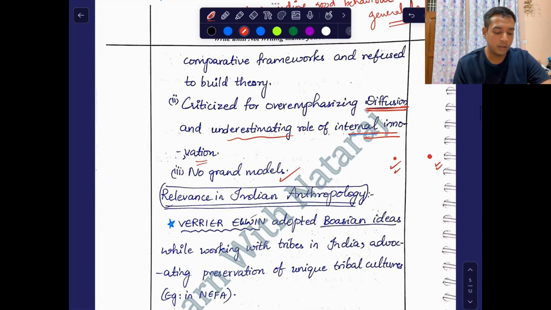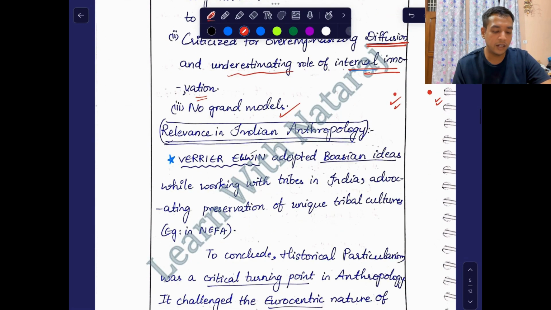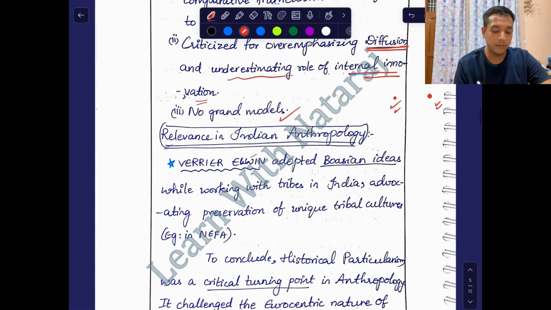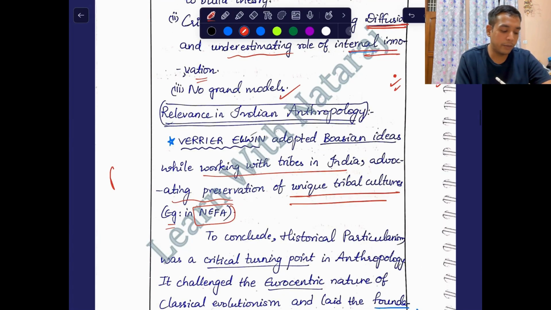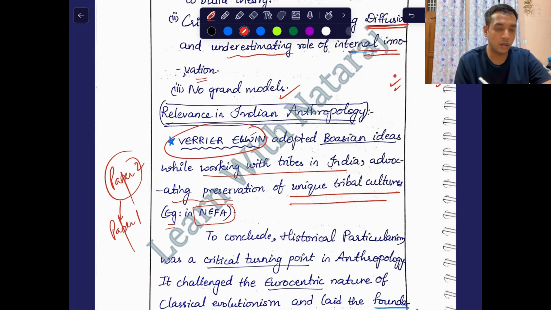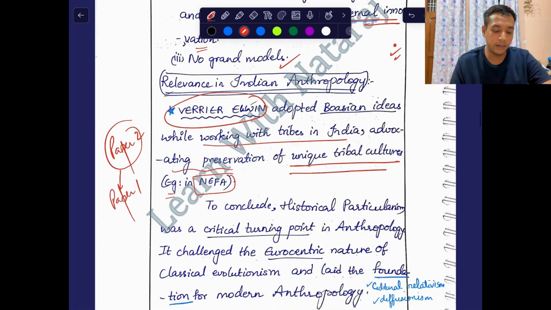Okay, no grand models. So what is the relevance? The final relevance, we can see, is very relevant. He adopted Boasian ideas while working with Indian tribes and advocated the preservation of unique tribal cultures. For example, he worked in the North-East Frontier Agency. So here we can see how we are connecting paper 2 with paper 1, right? And bringing in scholars of paper 2 such as Verrier Elwin.